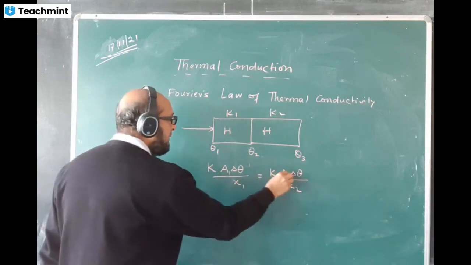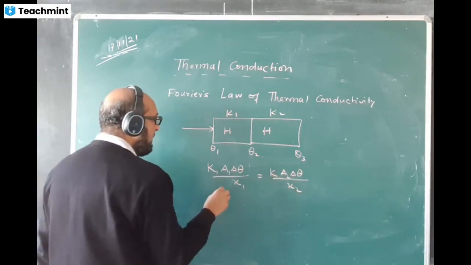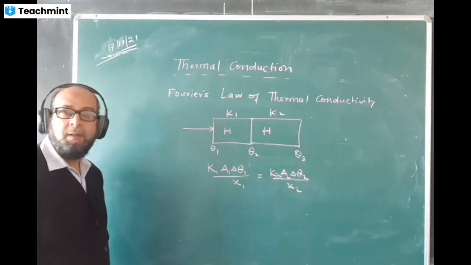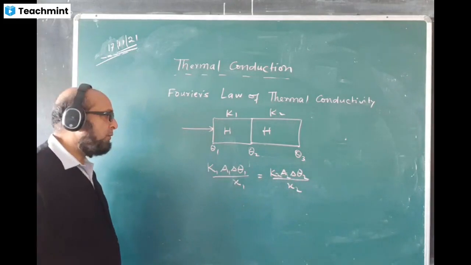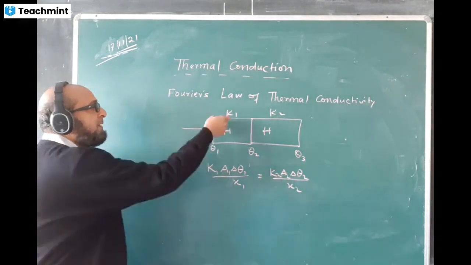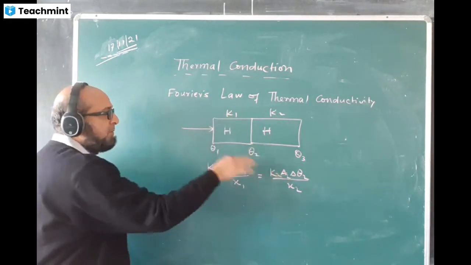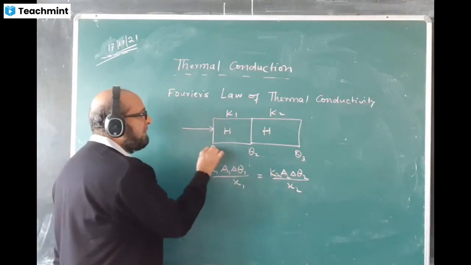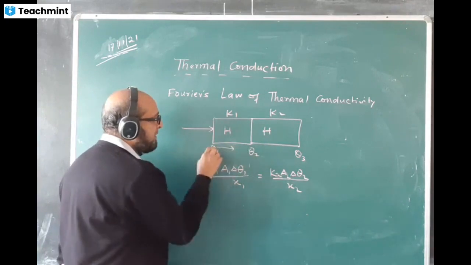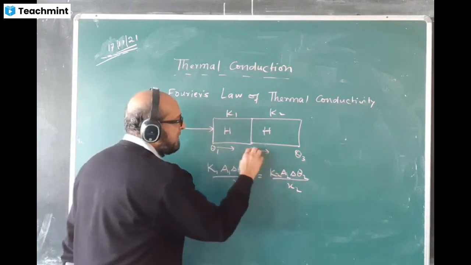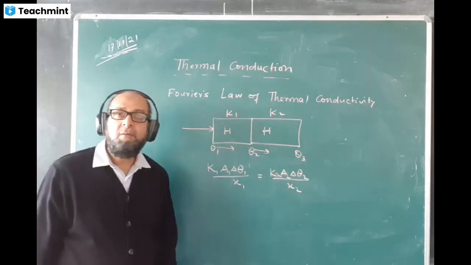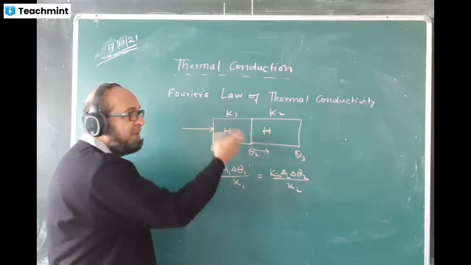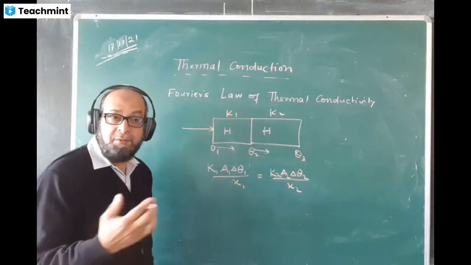I write A1, A2, K1, K2, theta1, theta2. I will write like this. And I will find the value now. One thing may be unknown. They will give conductivity of this metal, this much, conductivity this much, and then we'll do. What is the value of delta theta1? The value will come theta1 minus theta2. Other side will come theta2 minus theta3. And now, if the thickness of this metal is the same, these two will cancel. If area is the same, that also will cancel, and accordingly we will work.